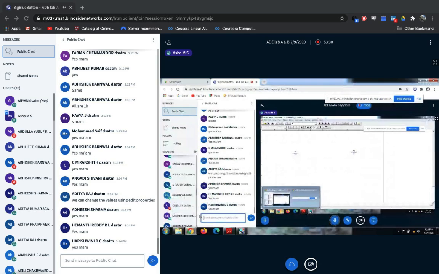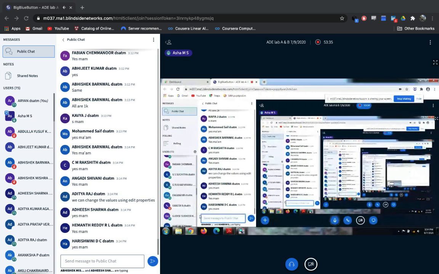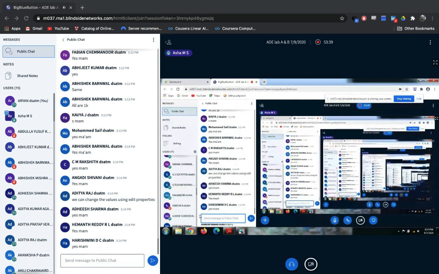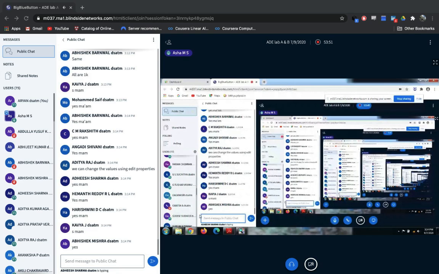Each resistor has two values: one is R followed by a number, and the other is 1K. Yes or no? So if you want to change the value of the resistor, what do you need to click on, the R value or 1K?